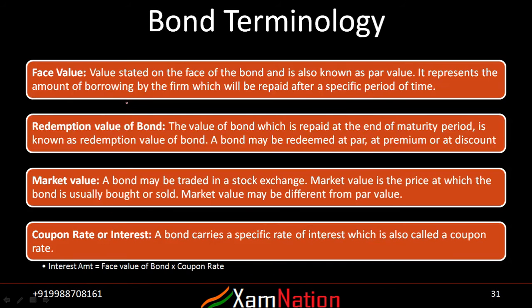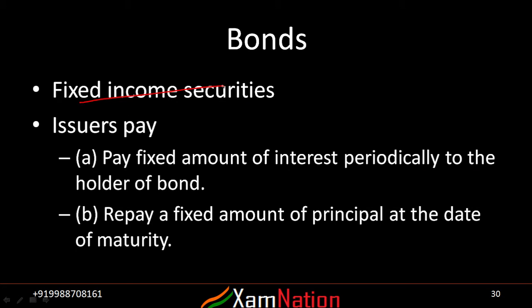Now this is just a duplicate slide. Here the bond is nothing but a fixed income security. Why is it called a fixed income security? Because in return for investing in the bond, I will get some money. That's why it's a fixed income security. Here the issuer, in our case the government, pays a fixed amount of interest periodically. If interest needs to be paid after every 3 months, then each time after 3 months the issuer will pay the coupons to the investor. Similarly, the issuer will repay a fixed amount of principal at the date of maturity. In a way, it is nothing but a loan-type thing.